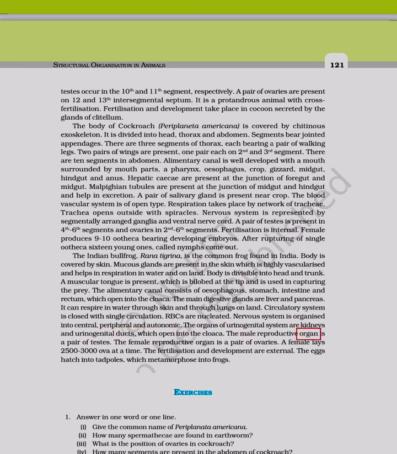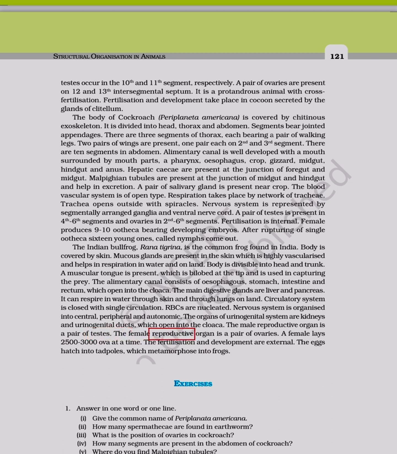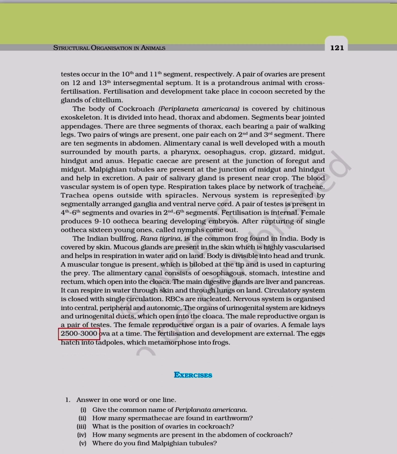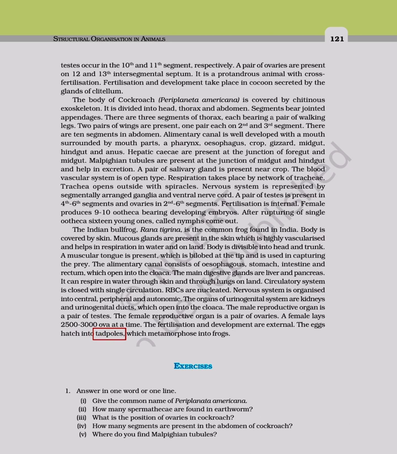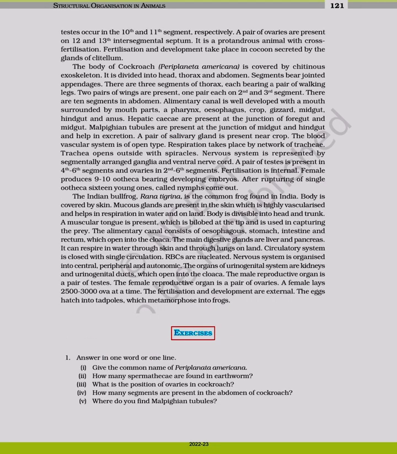The male reproductive organ is a pair of testes. The female reproductive organ is a pair of ovaries. A female lays 2500-3000 ova at a time. The fertilization and development are external. The eggs hatch into tadpoles, which metamorphose into frogs.